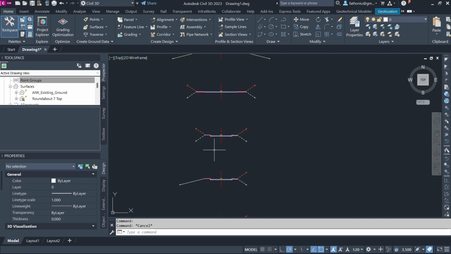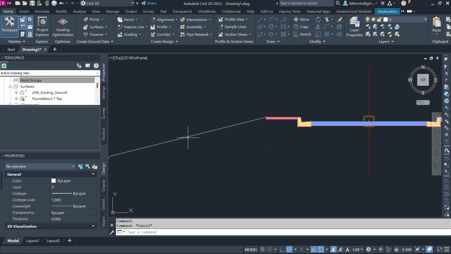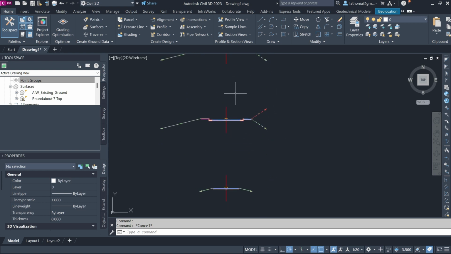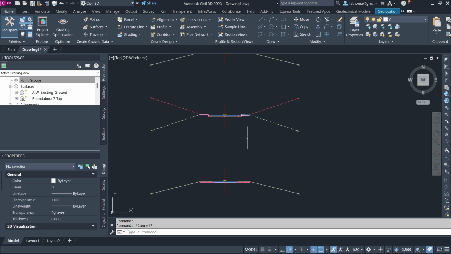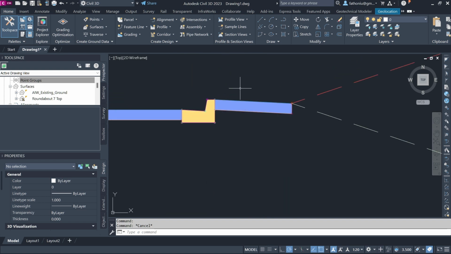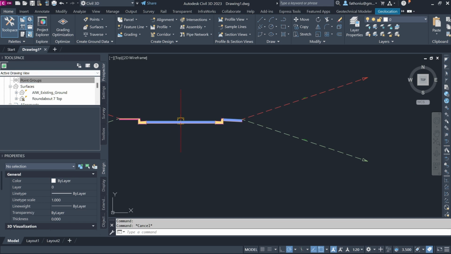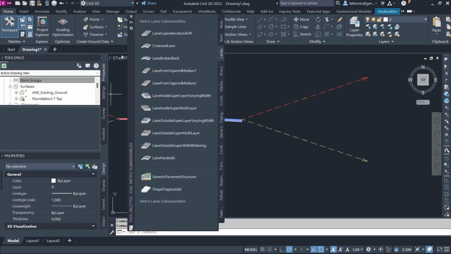So here, there is an assembly that has a specific cut and also daylight. There is an assembly that is complete, but using basic pavement layers. Here under the tool palettes we have a more detailed assembly.